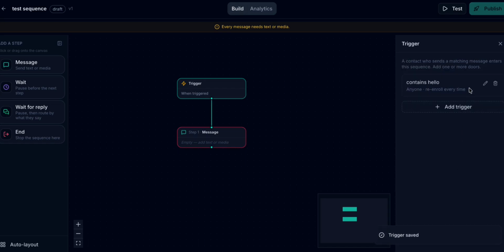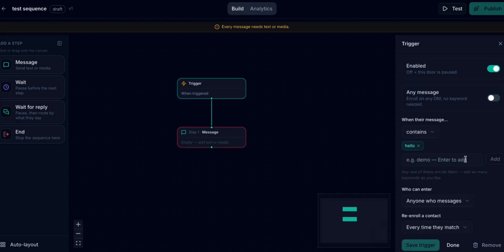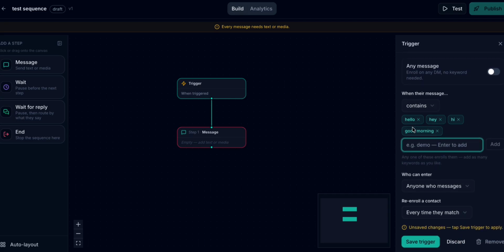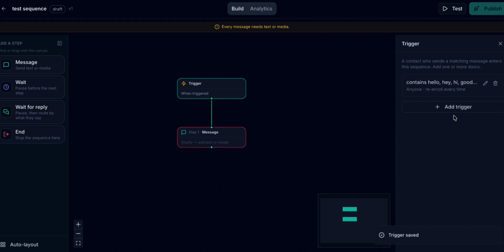So once this trigger is added, you can add as many triggers as you want. Oh, something else I forgot to mention, you can add as many contains. So if it is hello, if it is hey, you can add. If it is hi, you can add. If it is good morning, you can add afternoon. You can just add as many messages that you want this to contain, as many triggers as you want, and you are good. And you can also set up multiple triggers.